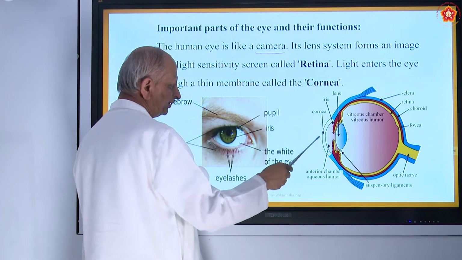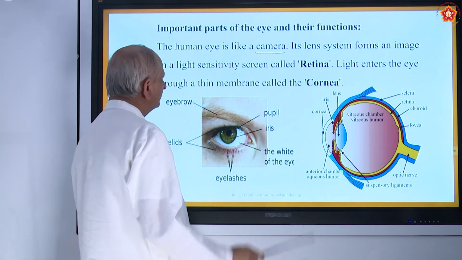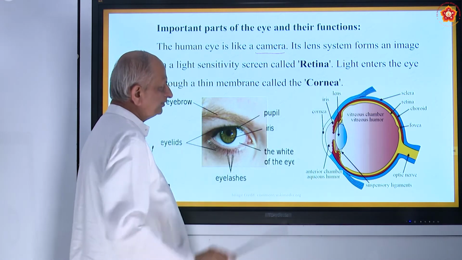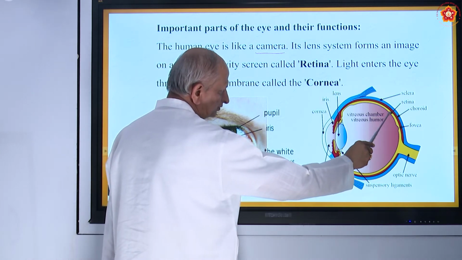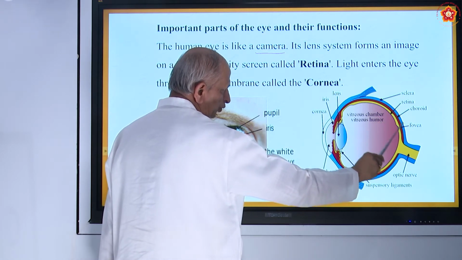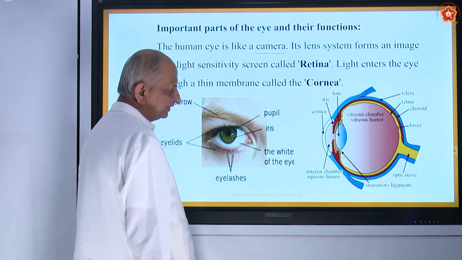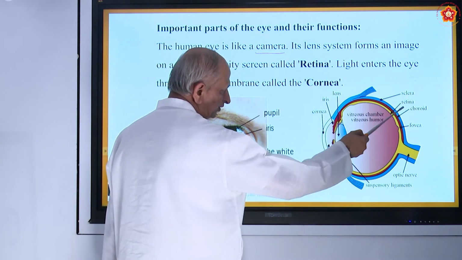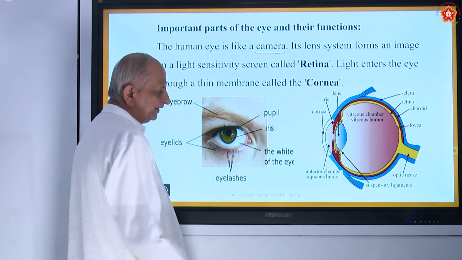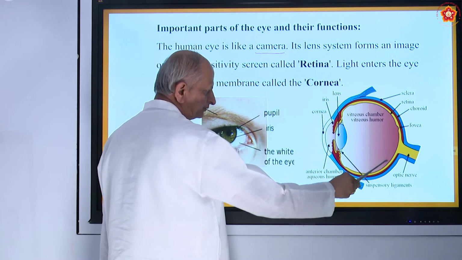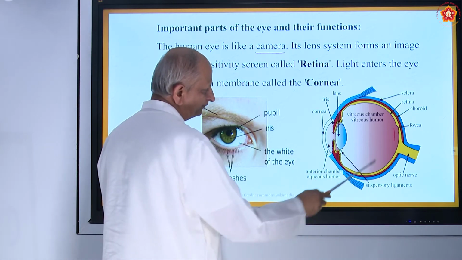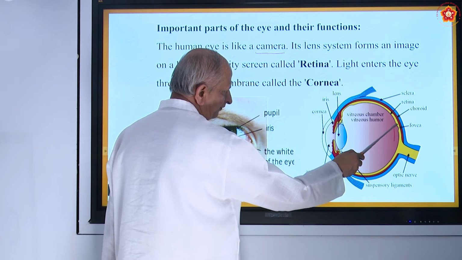This front portion is called the cornea, and there is a lens system that forms an image on the light-sensitive screen called the retina. Here there are three layers you can see. One is called the sclera, the outermost portion, the blue color. Inside that sclera you have the choroid. Inside that you have the retina. The retina acts like a screen. This is the screen portion. The innermost portion is called the retina. Here the images are formed.